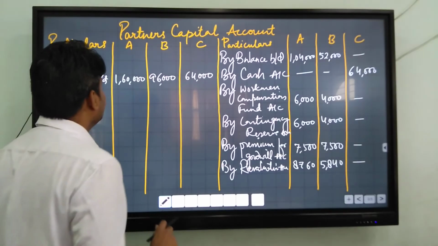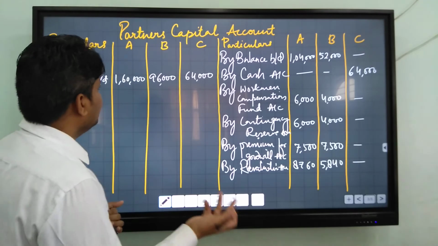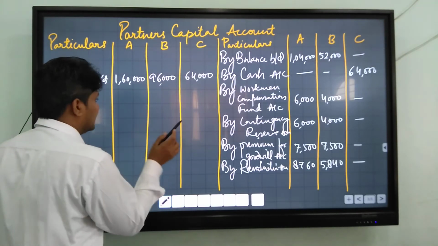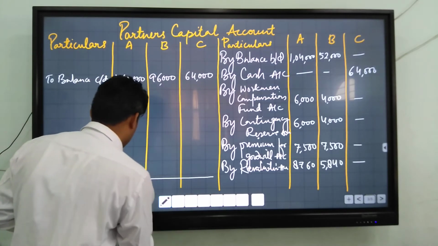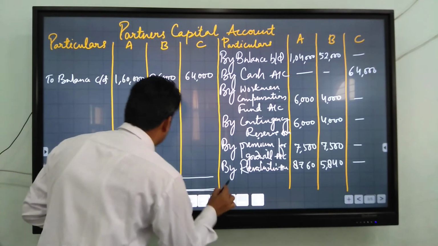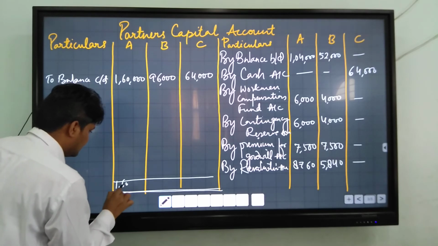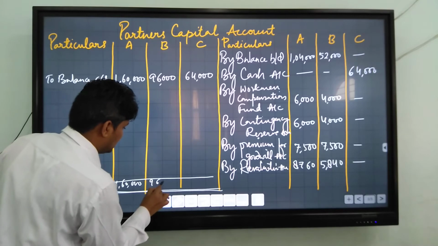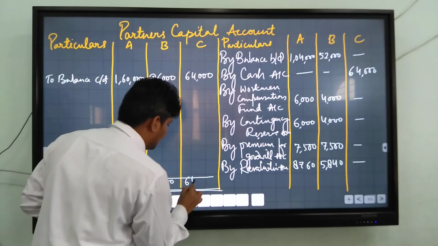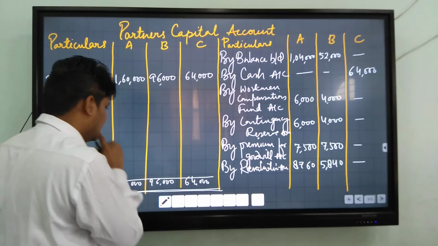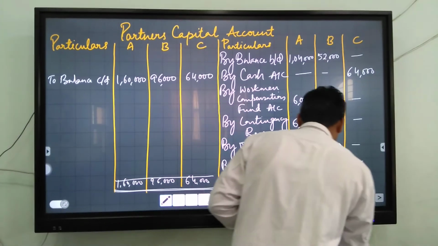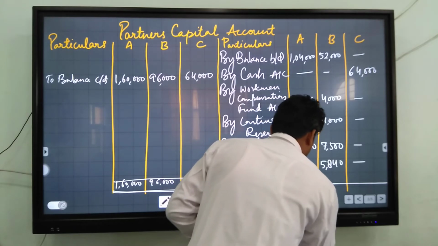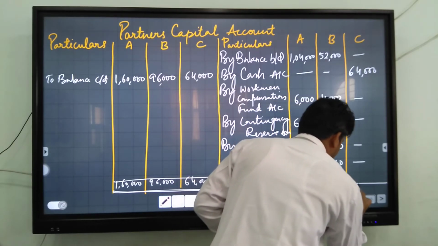Now you will check whether the debit side is more than the credit side or the credit side is more than the debit side. I think in this question the debit side is more than the credit side. Total them: 1,60,000, 96,000 and 64,000, and these values are transferred to the credit side.